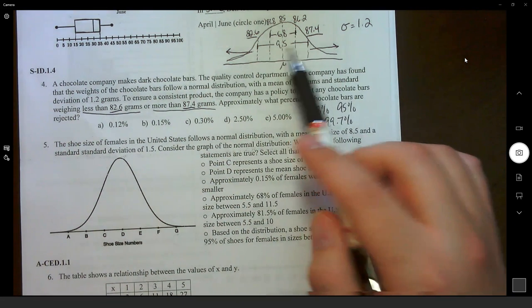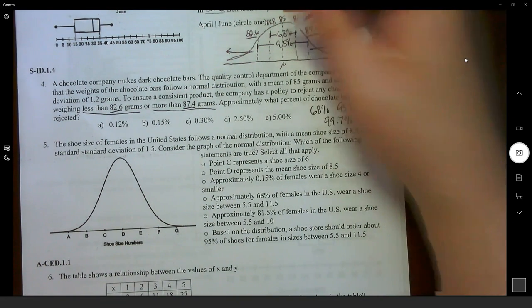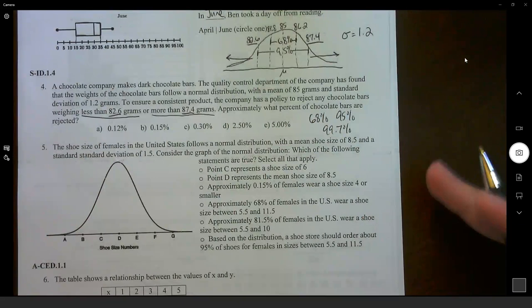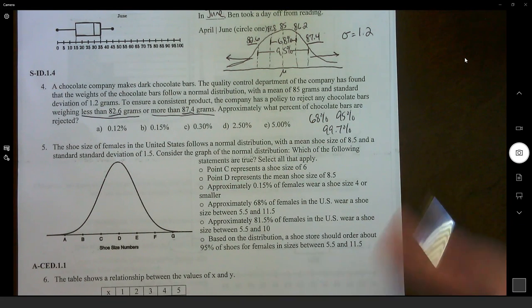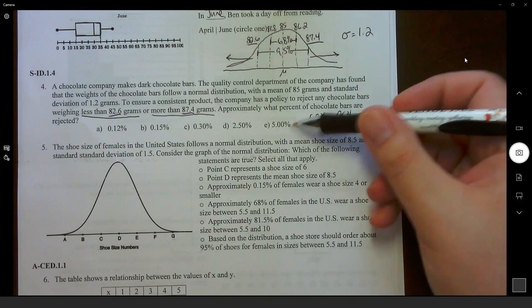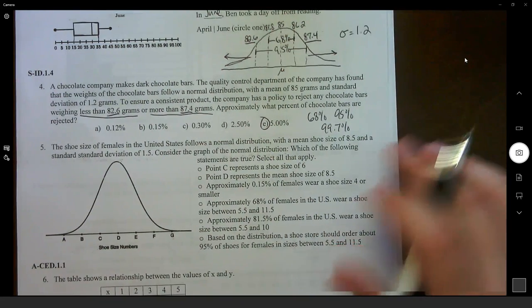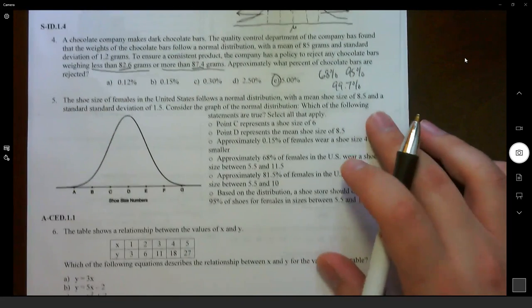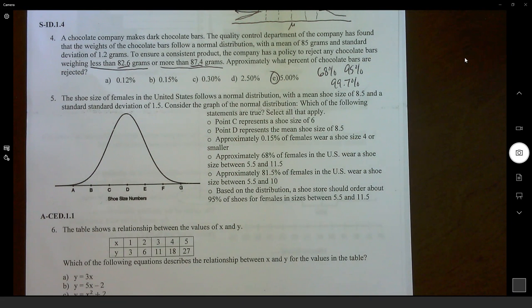So from 95%, what is there left to find? Well, if we're going from 95 to 100%, we're missing 5%. That means we're going to be rejecting 5%. Same kind of rule, that 68, 95, 99.7 rule.